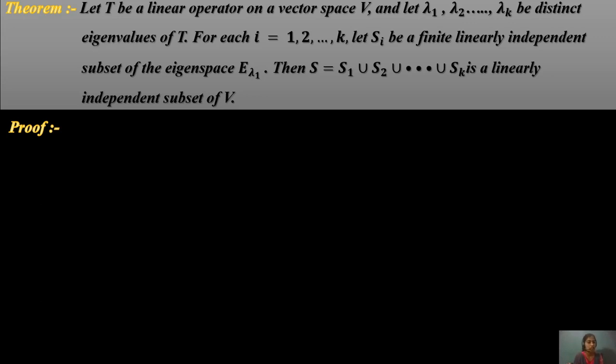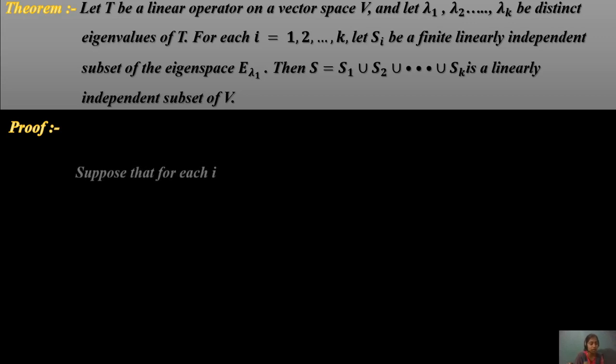What is the theorem of linear independence of eigenvectors? Let T be a linear operator on the vector space V and let lambda 1 to lambda k be the distinct eigenvalues of T. For each i equals 1 to k, let Si be a finite linearly independent subset of the eigenspace E lambda i. Then S equals S1 union S2 union ... union Sk is a linearly independent subset of V.